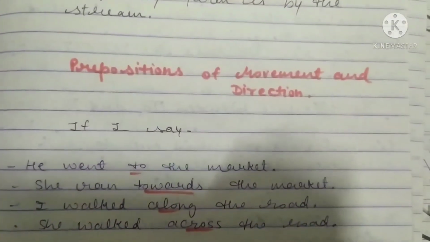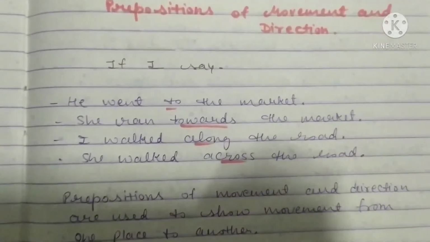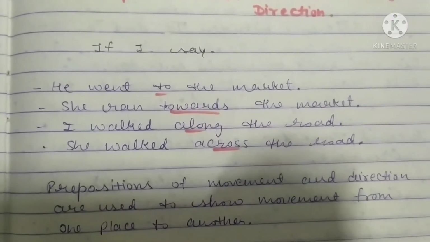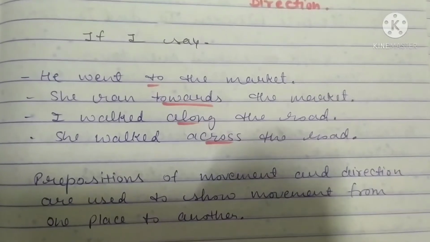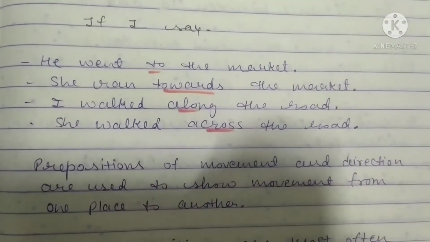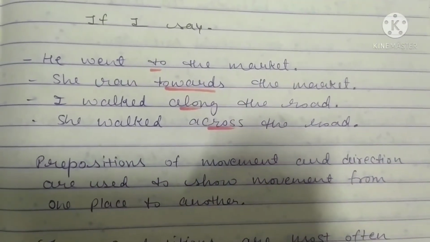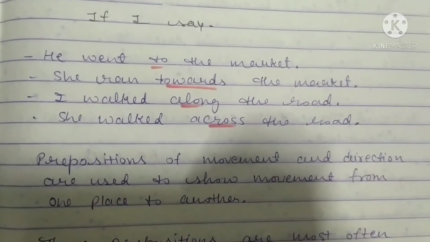Prepositions of movement and direction. If I say, he went to the market. She ran towards the market. I walked along the road. She walked across the road. So prepositions of movement and direction are used to show movement from one place to another.